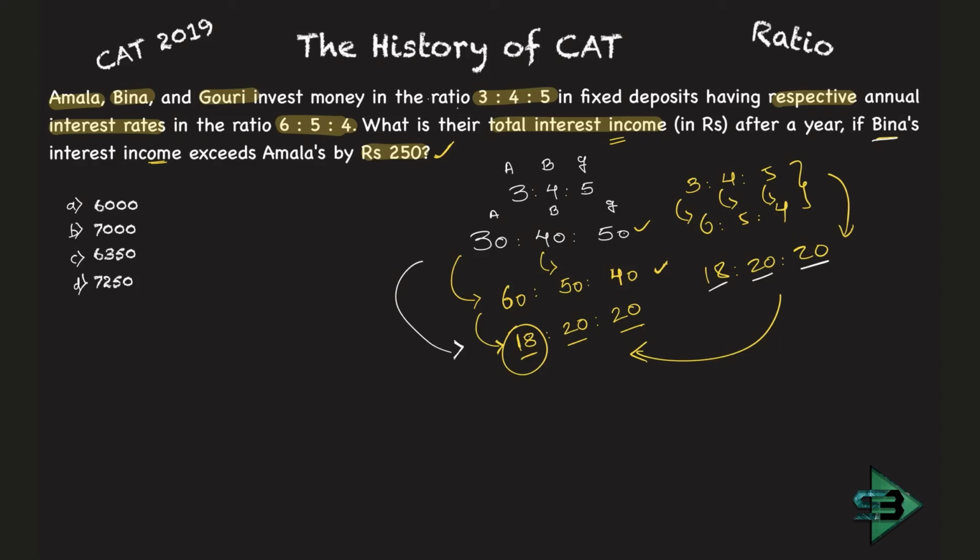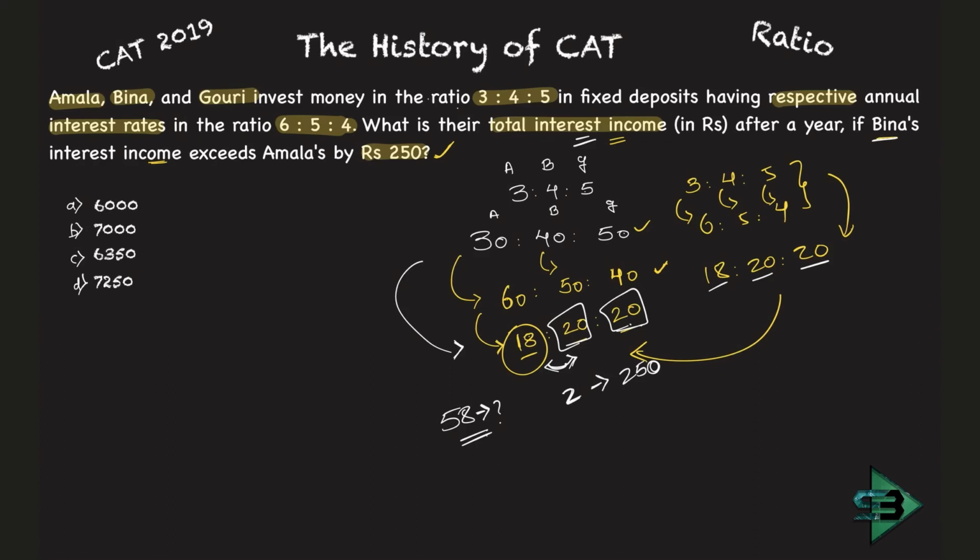Now if Bina's interest income exceeds Amla's by 250, Bina and Amla, which means this part 18:20 is a ratio. The difference between them is 2 part. This 2 part corresponds to 250. And what am I supposed to know now? Total interest income, which means income of all the three. So 20 plus 20, which is 40, plus 18, which is nothing but 58. 58 is what I am supposed to know. I know 2 part. I need to know 58 part of this.